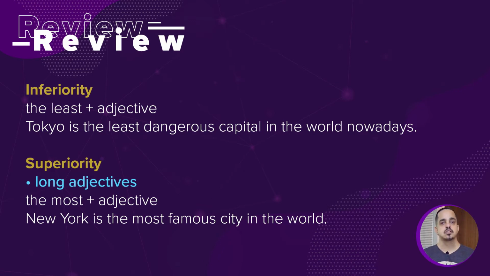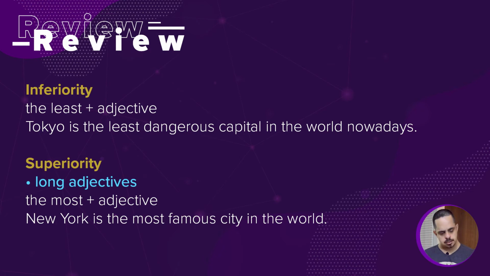For superlatives of inferiority, we're going to follow the structure: the least plus the adjective. For example, we can say Tokyo is the least dangerous capital in the world nowadays. But for superlatives of superiority, we're going to have three different cases. We have long adjectives, we have short adjectives, and we have irregular adjectives.